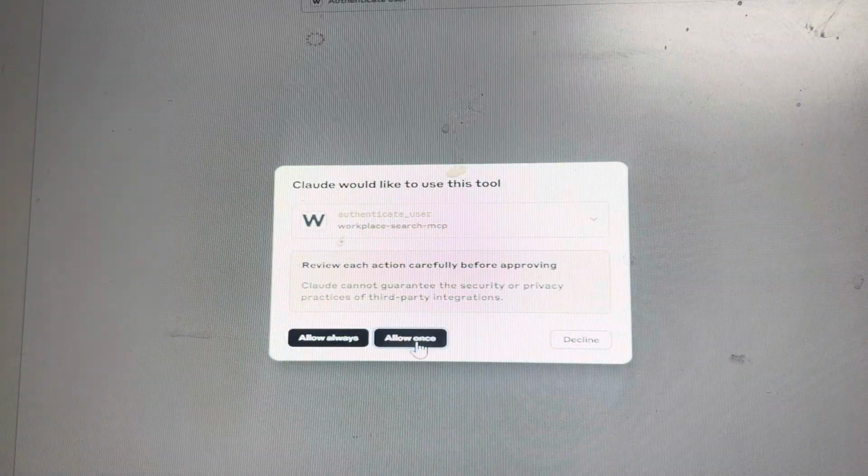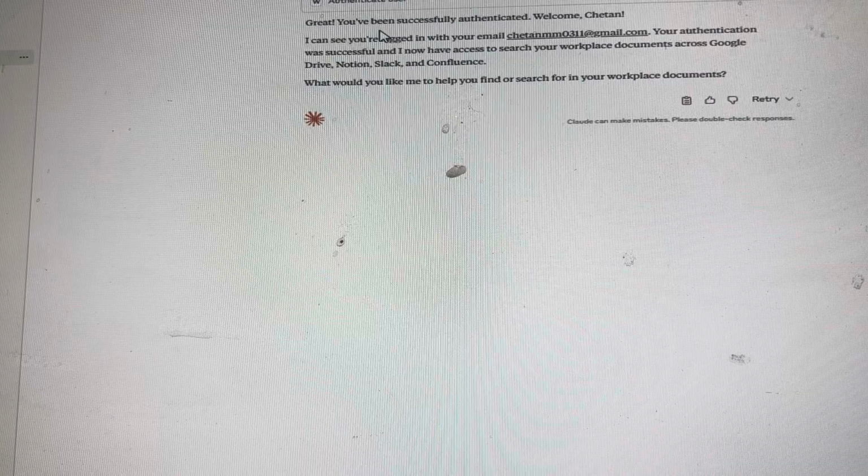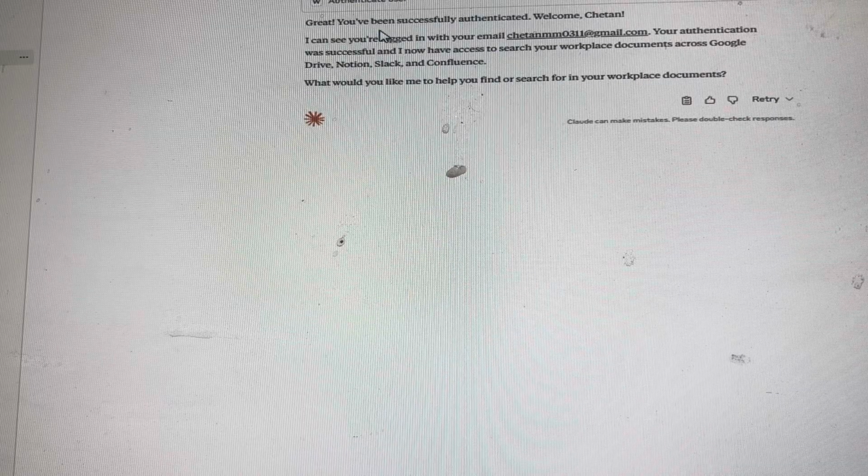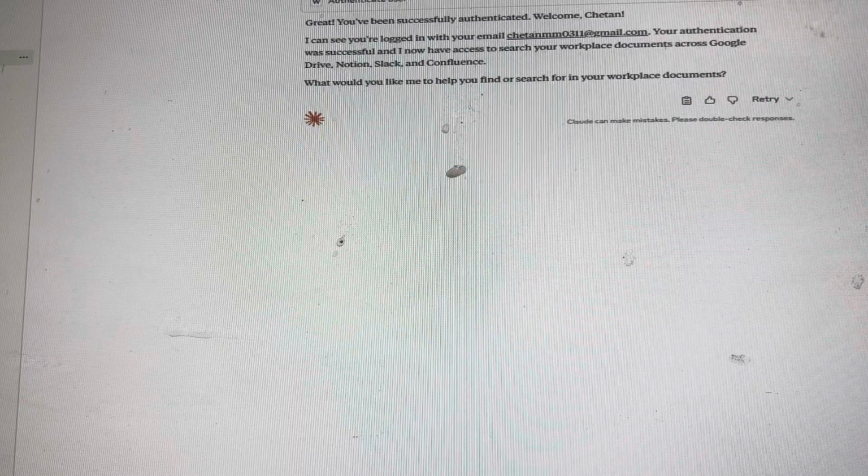It will try to log in. So you can see that it got authenticated to the Desktop, and now I will ask, find all PDF files.